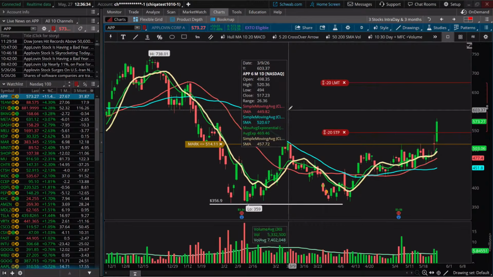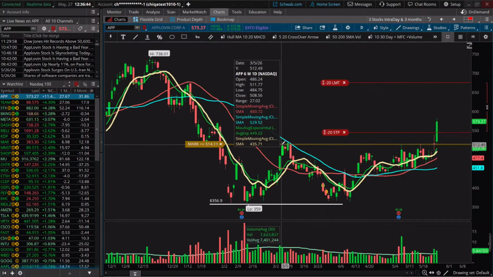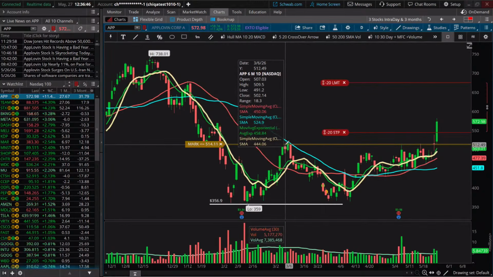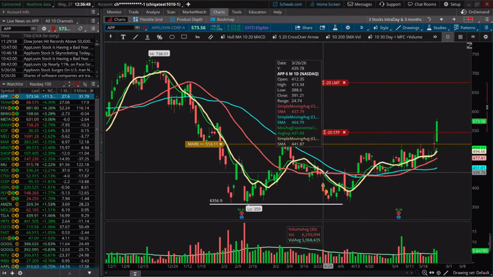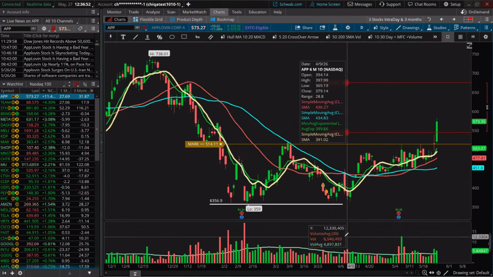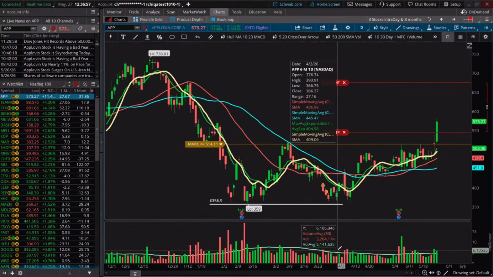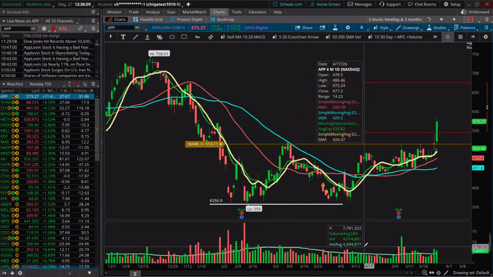You can see it's all color coded, with the red being the 30, and I think the blue is the 10 and green's the 50. And we put in that new 100, we put that one in yellow. But you can also see down in the volume, as we go day to day here, you can see that volume just refreshing for every single candle day.